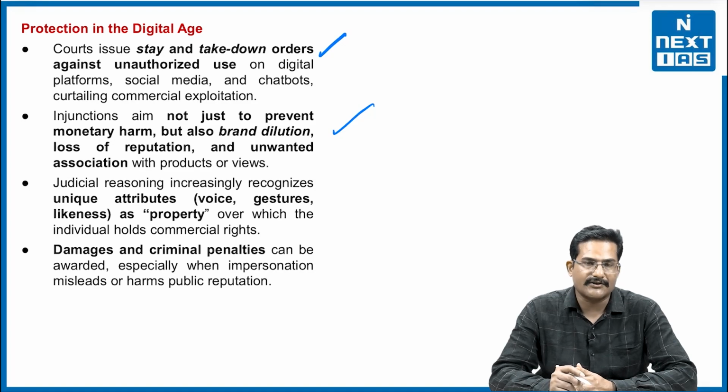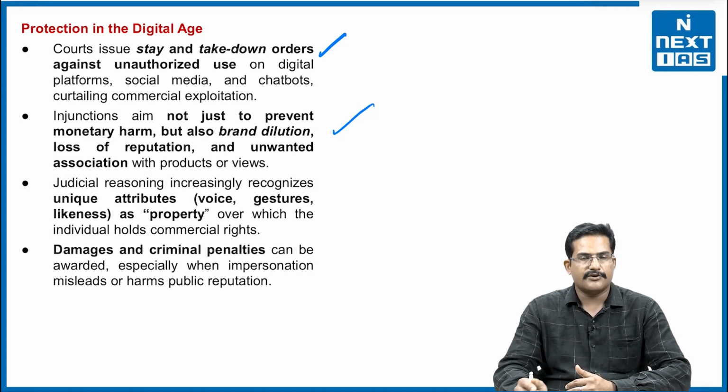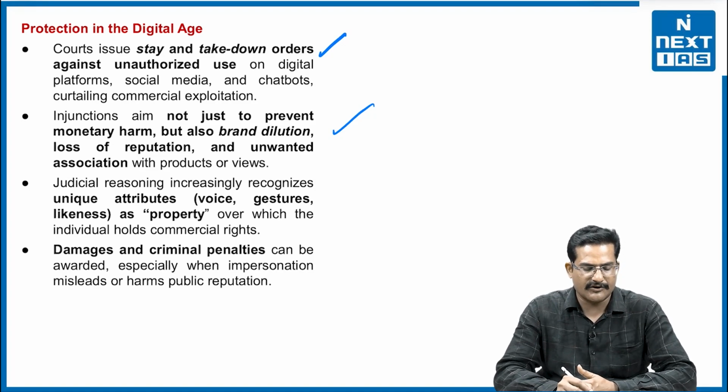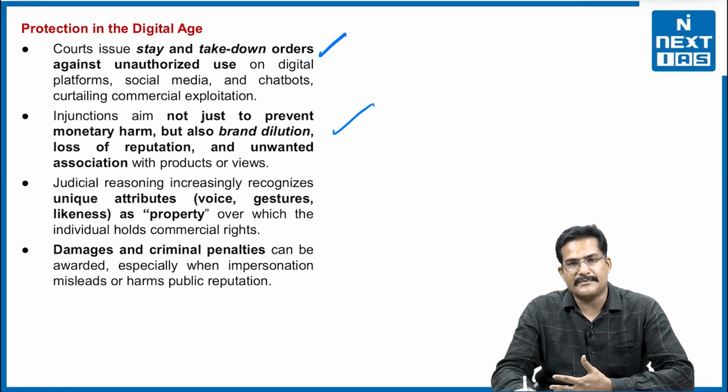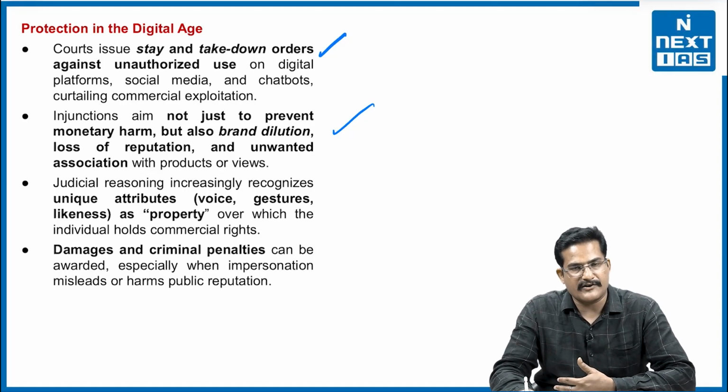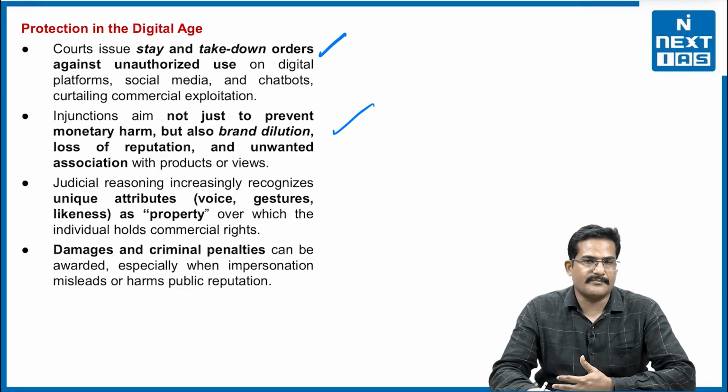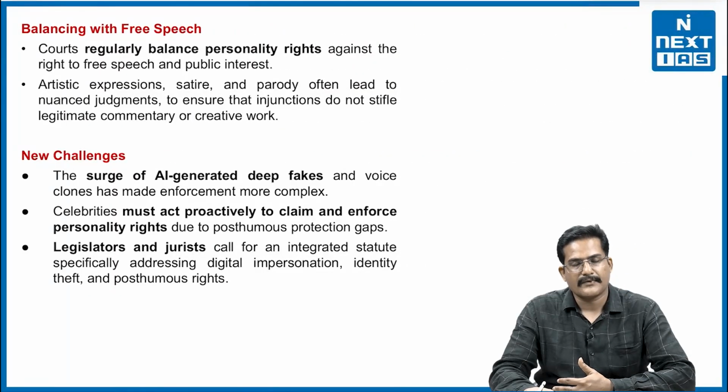and unwanted association. Not only that, judicial reasoning increasingly recognizes a unique attribute, for example, voice or gesture or likeness, right, as a property. For example, Amitabh Bachchan, his personality or his voice, Rajnikant, his attributes, right. So, these are recognized gradually, and it provides damages and criminal liability as well to the offending person. These are the aspects of basically personality right in the digital era.